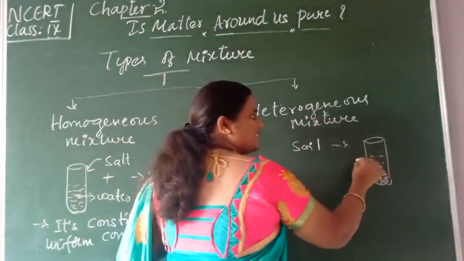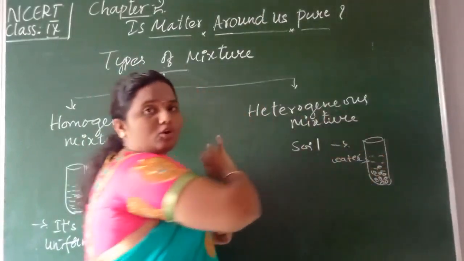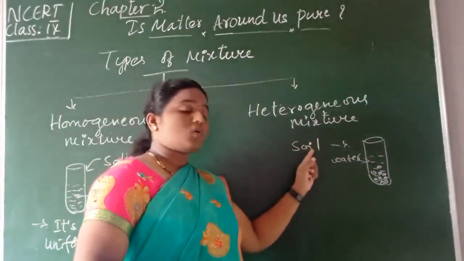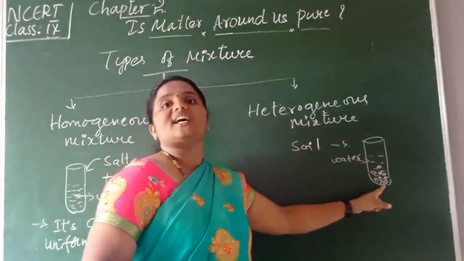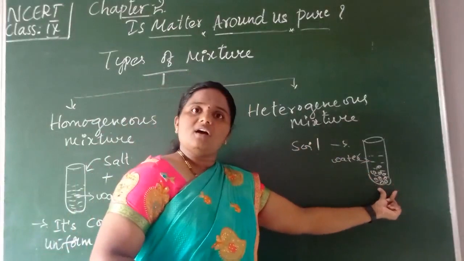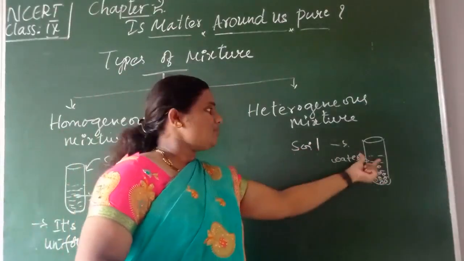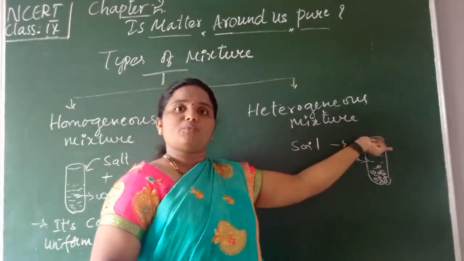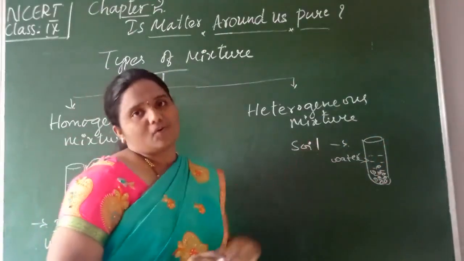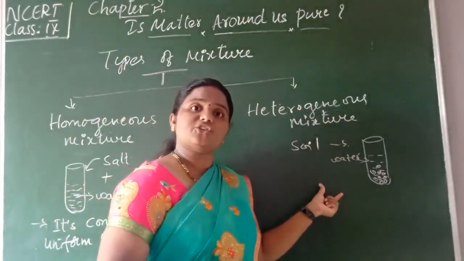The water present here may or may not contain soil particles, but these heavy soil particles settle down. If you take the bottom water, you will get a larger amount of soil in it. If you take the top of the test tube water, you will get a smaller amount of soil in it.